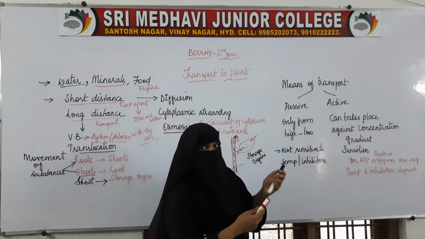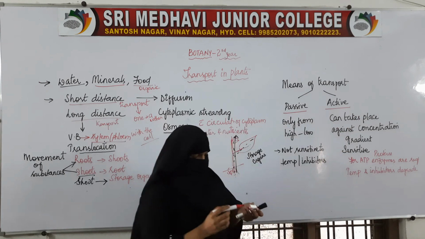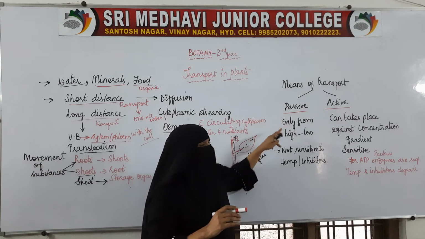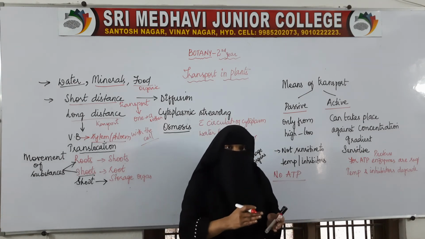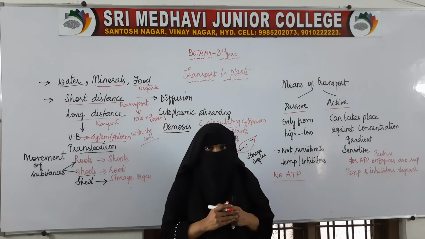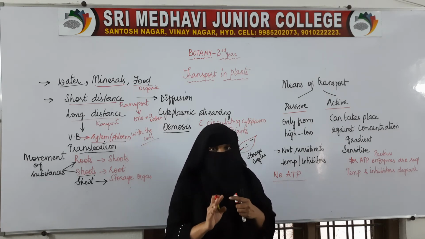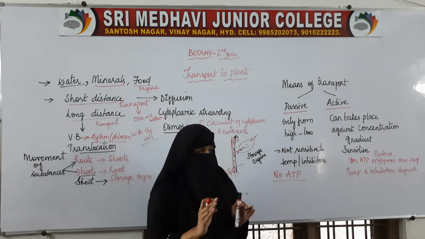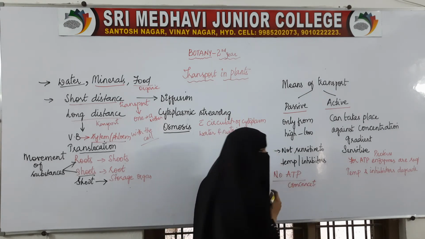It is of two types. One is passive, another is active. In passive transport, silent transport, there is no requirement of ATP, no energy is required to transport food or water. It will be done by itself without energy. Energy is not required, but the condition here is that the concentration should be different.